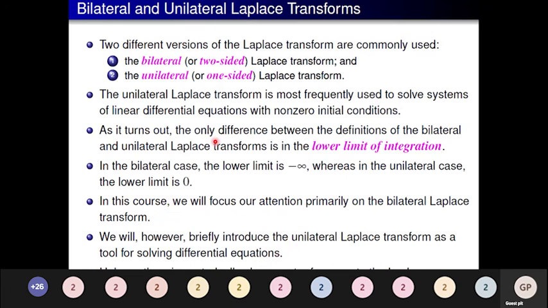There are two different versions of the Laplace transform, bilateral and unilateral. Bilateral means it is two-sided, minus infinity to plus infinity, whereas unilateral is one-sided. We cover it with respect to 0 to infinity. Unilateral is most commonly used for solving linear differential equations with zero initial conditions. So this is where we mostly use the unilateral Laplace transform. The only difference here is the lower limit of integration: for unilateral, as I said earlier, it starts from 0 to infinity, whereas for bilateral, it is from minus infinity to plus infinity.